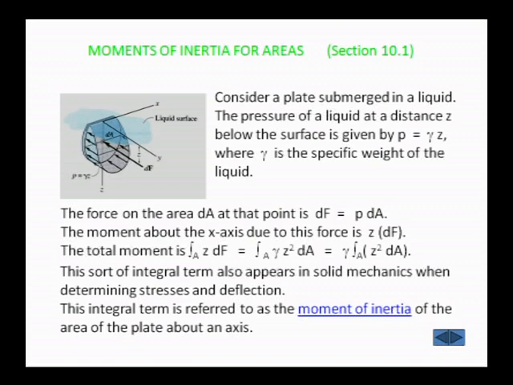Here also we are calculating the second moment of an area for a small strip, that is dA into y square. Here y square is the perpendicular distance. If you integrate the section by applying the limits for the whole body, you will get the moment of inertia.